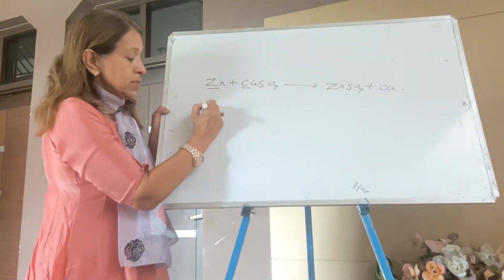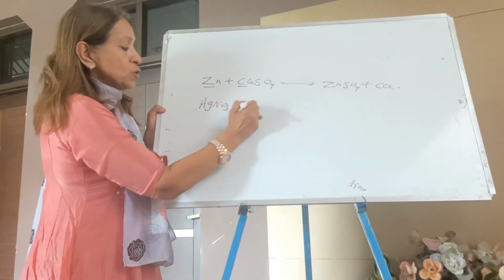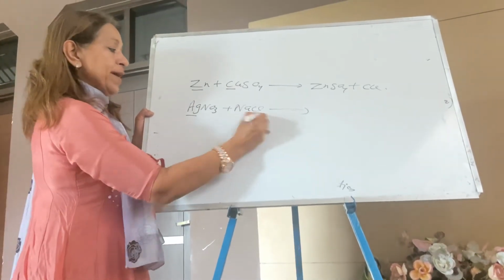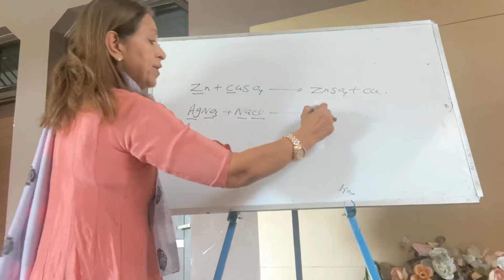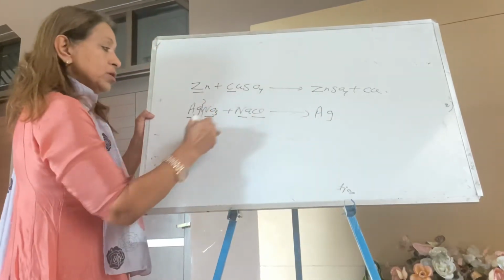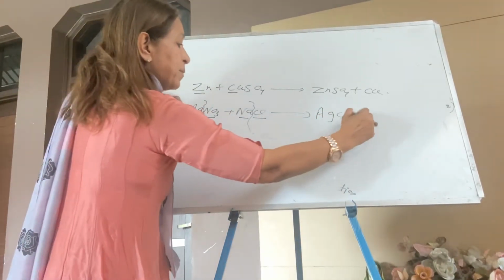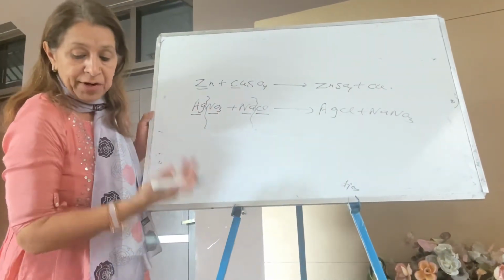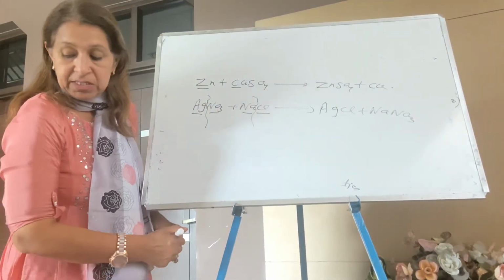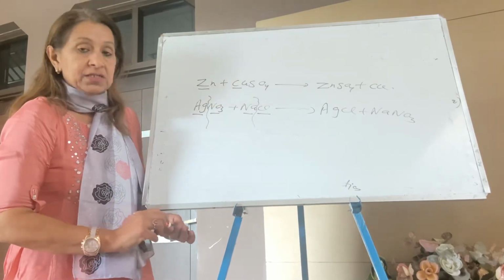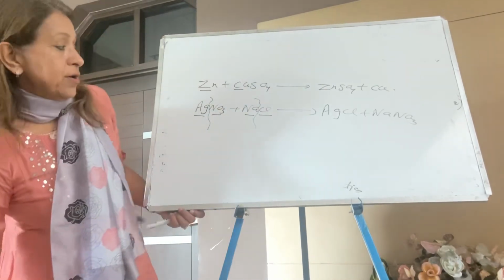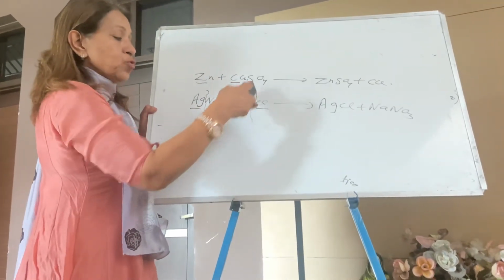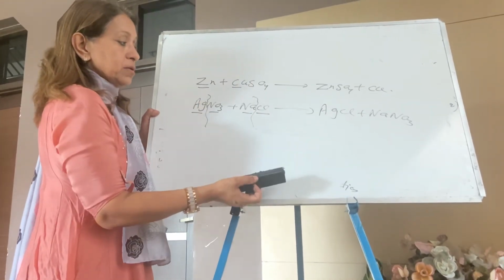For example, silver nitrate plus sodium chloride gives silver chloride and sodium nitrate, a double breakage. So in a displacement reaction, one metal displaces the other, the more reactive displacing the less reactive, and in a double displacement reaction, two decompositions take place.